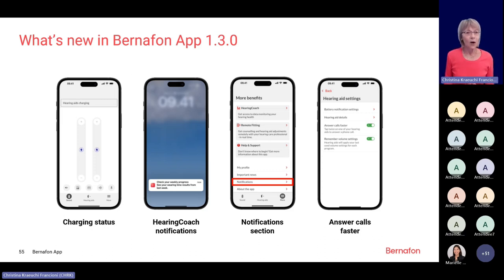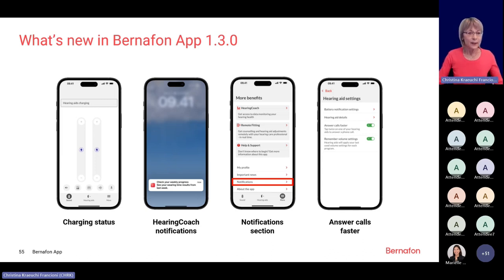Relevant for Incanta, I only would like to point out 4 news. One is this charging status, which I mentioned before. While the instruments are still charging, you will see this indicated here with this icon, and on top it's mentioned hearing aids charging. When the instruments are fully charged and removed from the charger, a message will appear: charging is finished, hearing instruments are connected now.